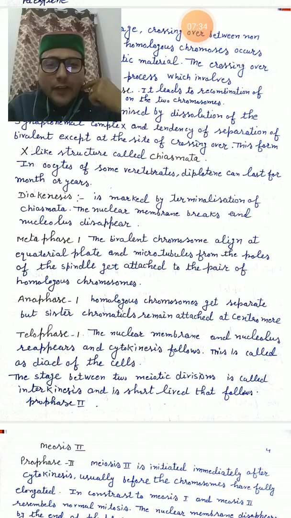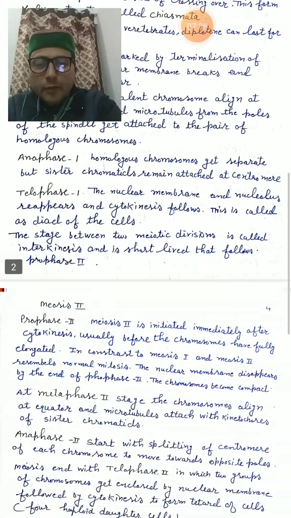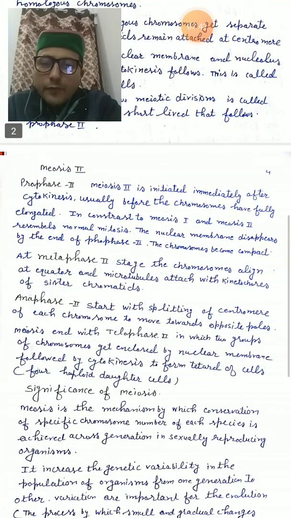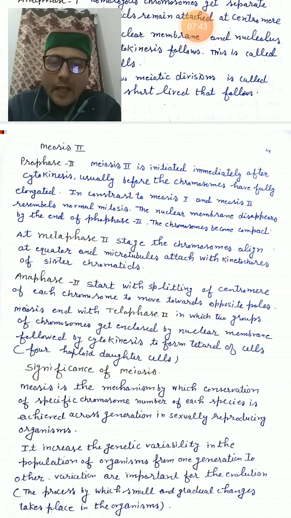So what is the significance of meiosis? That is another important question. What is the significance of meiosis? So when we talk about meiosis 2, we have already discussed what will happen in prophase 2. That prophase 2 is initiated immediately after the cytokinesis, usually before the chromosomes have fully elongated, and in contrast to meiosis 1, meiosis 2 resembles the mitosis division.